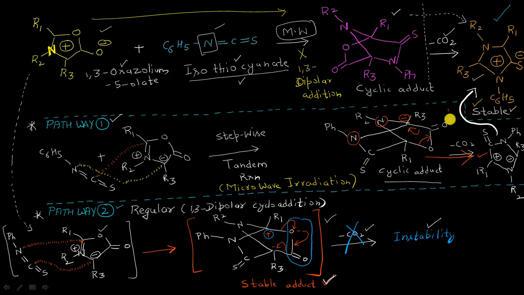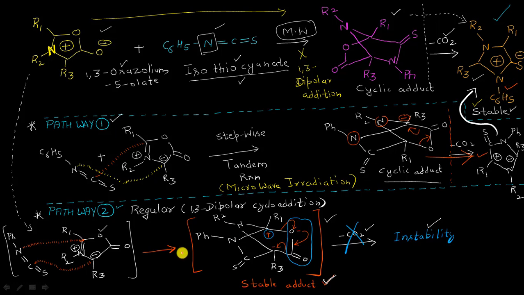Okay, so it won't stop at this stage because it will result in the formation of something more stable, and that is why removal of CO2 will take place, resulting in the formation of this product molecule. Okay, so it should be clear to all of you that there are two pathways, two different mechanisms here. The first one is a different kind of reaction, a tandem and stepwise mechanism in which the cyclic adduct formed will undergo the elimination of a molecule of CO2, resulting in the formation of a stable product, and it will be this.